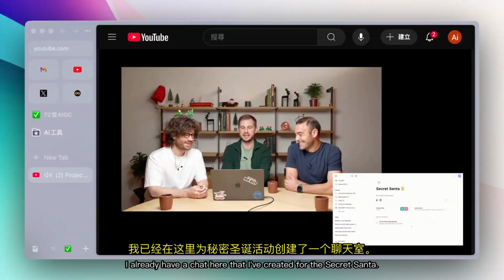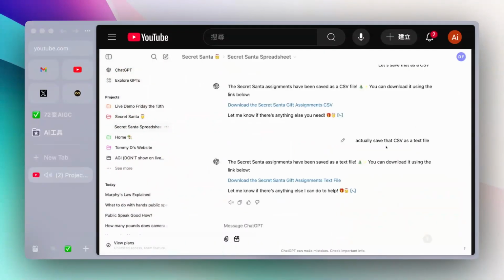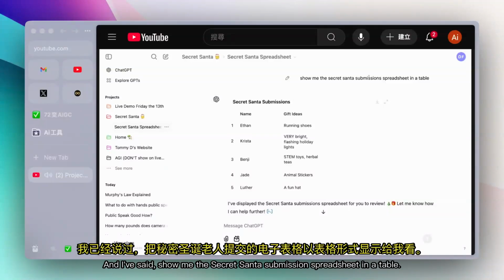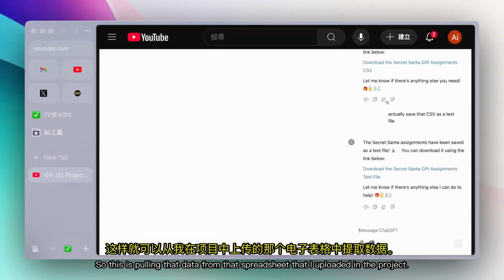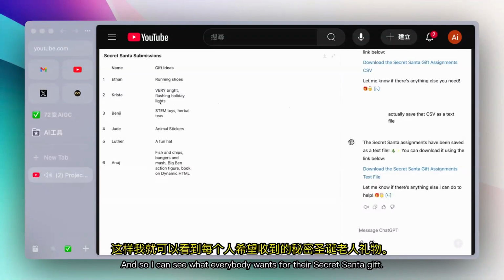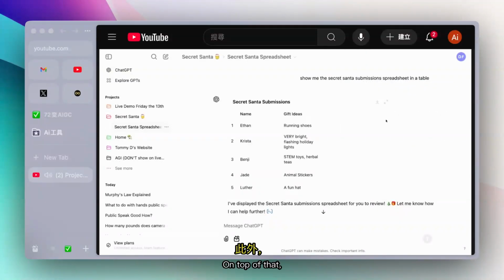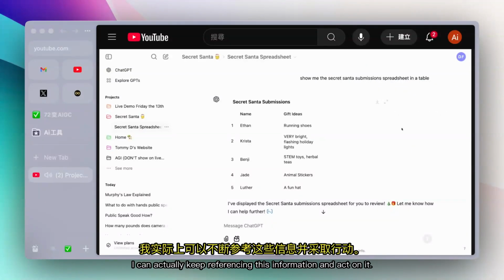If I look, I already have a chat here that I've created for the Secret Santa, and I've said, show me the Secret Santa submission spreadsheet in a table. This is pulling that data from the spreadsheet that I uploaded in the project, and so I can see what everybody wants for their Secret Santa gift. On top of that, I can keep referencing this information and act on it.